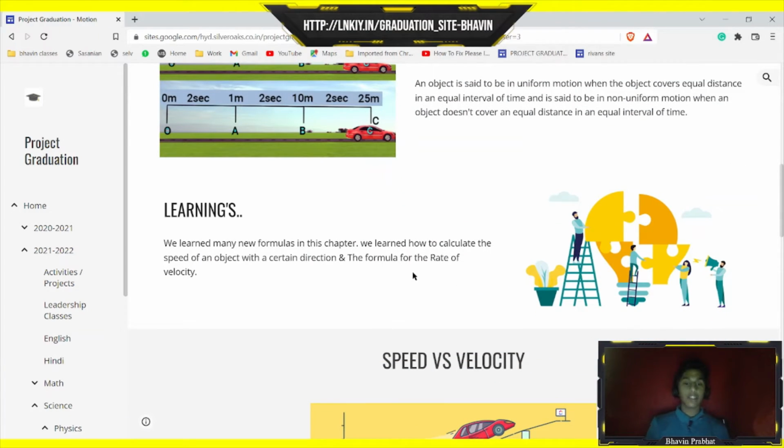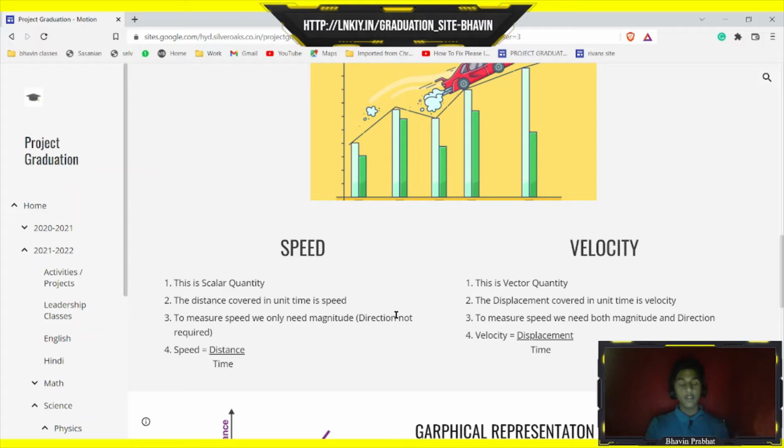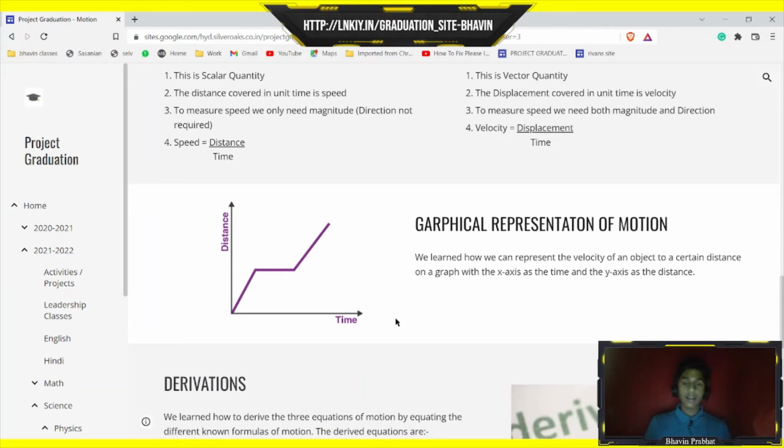In this chapter, we learned new formulas and derivations. Here I've written about the difference between speed and velocity. Speed is nothing but distance by time. Velocity is nothing but the displacement by time. Then graphical representation of motion. We learned how we can represent the motion of a given object, taking x-axis as time and y-axis as distance. So this was one of the interesting activity kind of thing which we did in this chapter.